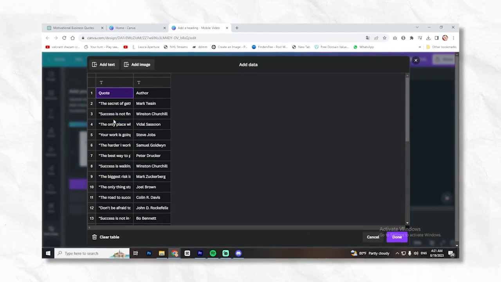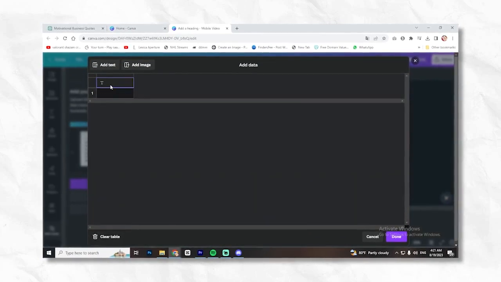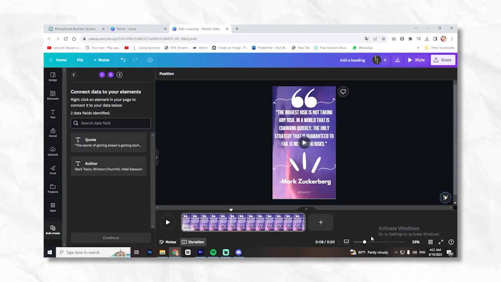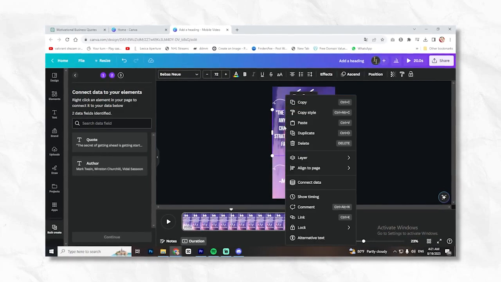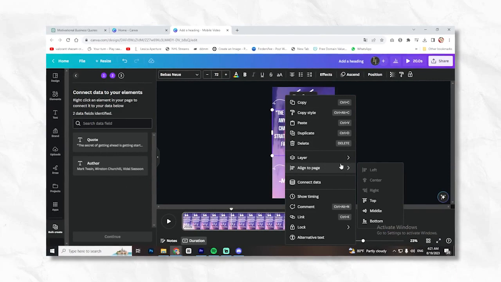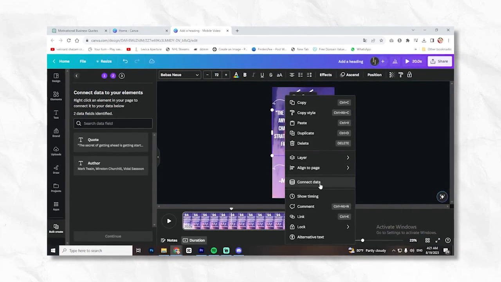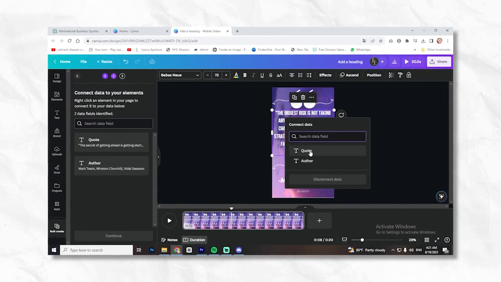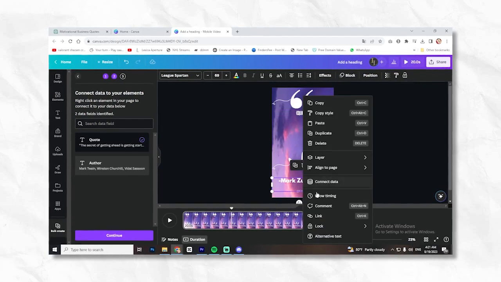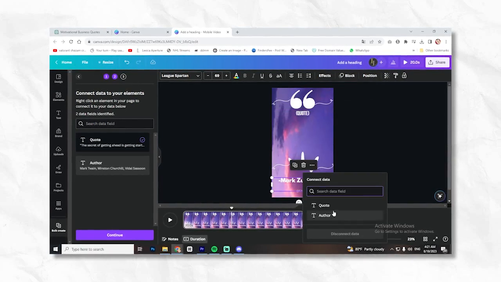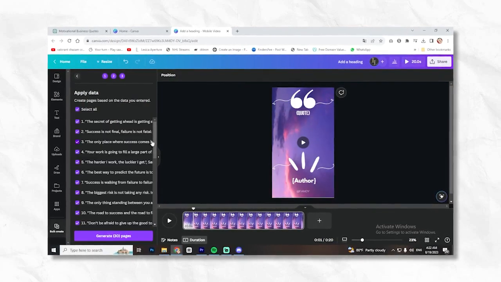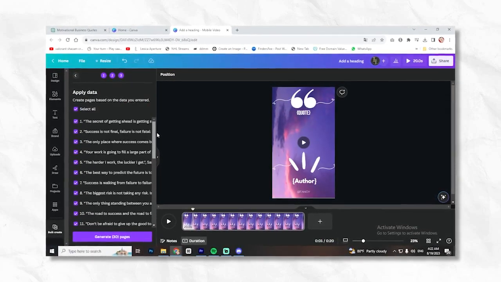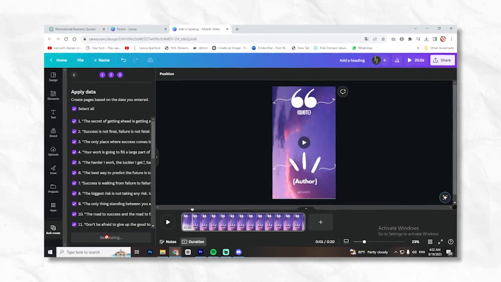There was a mistake. Let's repaste it. You need to select the first section first before pasting. Now let's link the elements with their equivalents. Right-click on the quote text and click Connect to Data, then select Quote. Do the same for the author. Afterward, click on Generate, and Canva will generate the shorts for you, as you can see.